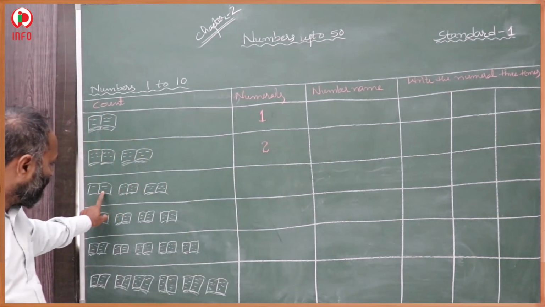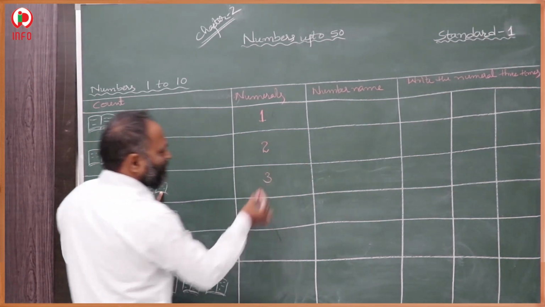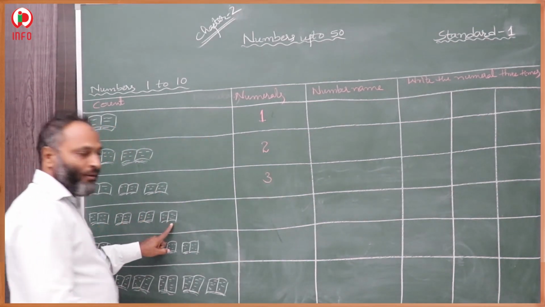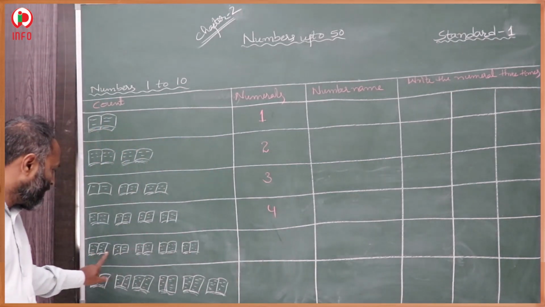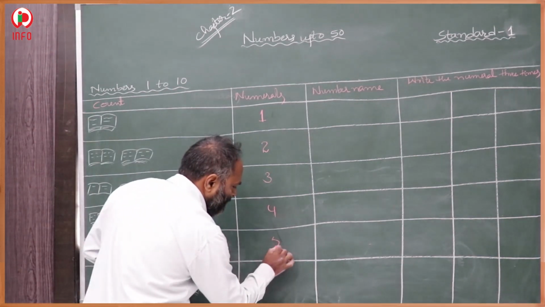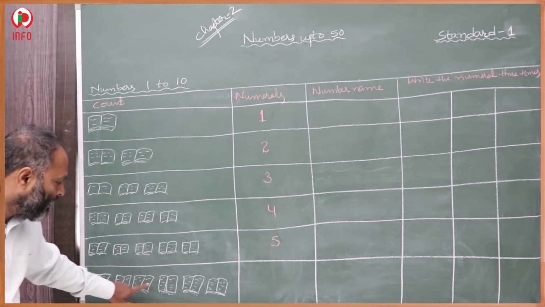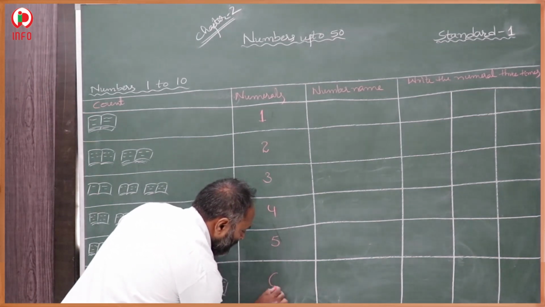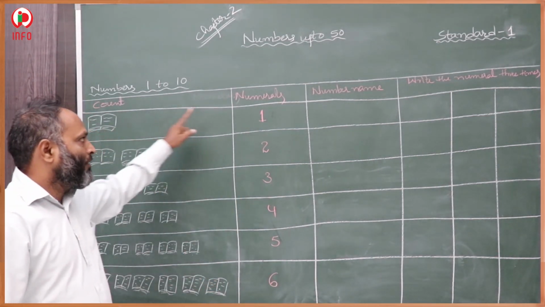And here 1, 2, 3, so 3. 1, 2, 3, 4, so 4. 1, 2, 3, 4, 5, here 5. Here 1, 2, 3, 4, 5, 6, here 6. These are the numerals.